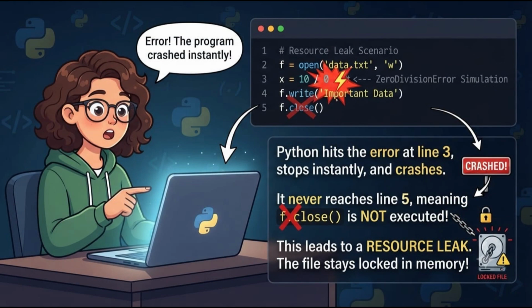What happens if an error occurs before we reach the close line? Let's simulate a crash by inserting a ZeroDivisionError right before we write to the file. When Python runs this, it hits the error, stops execution instantly, and crashes. Because it crashed early, it never reaches line 5, meaning f.close is never executed. The file stays locked in your computer's memory. This is called a resource leak, and it happens all the time in real-world application workflows.